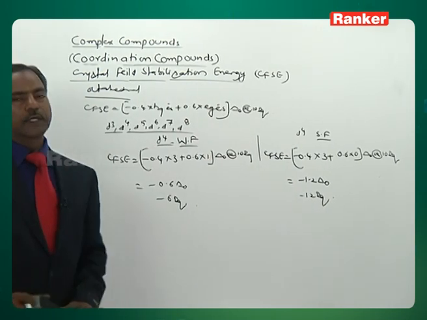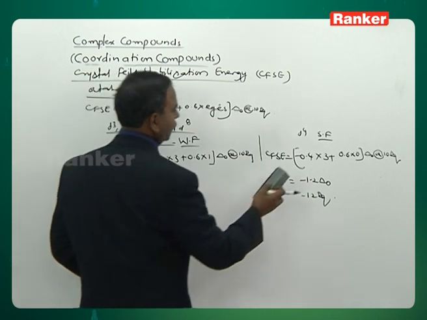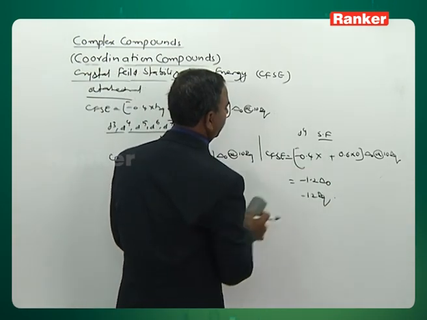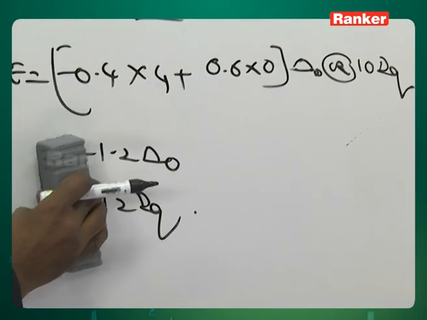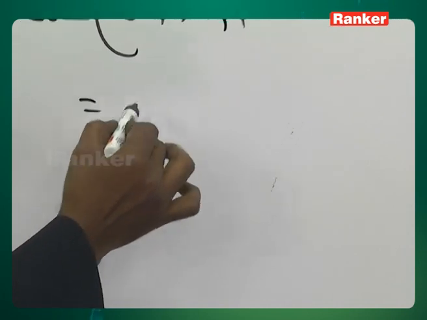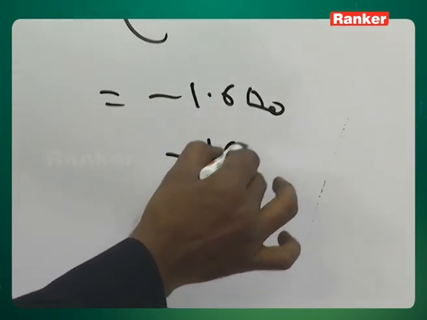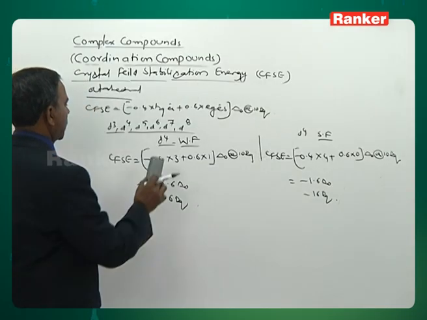Now, coming to the strong field distribution, we check it. Instead of 3 in t2g, it is 4 electrons in t2g. Then the value comes to be minus 1.6 delta O or minus 16 Dq. Next, take d5.